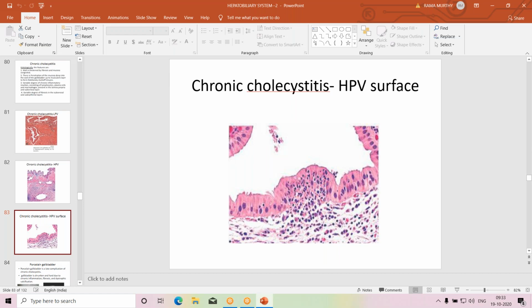That means both acute inflammatory cells, neutrophils, as well as chronic inflammatory cells, lymphocytes, plasma cells, and macrophages, all may be there. So this appears to be acute over chronic cholecystitis because few neutrophils or nuclear dust are also there mixed with chronic inflammatory cells.